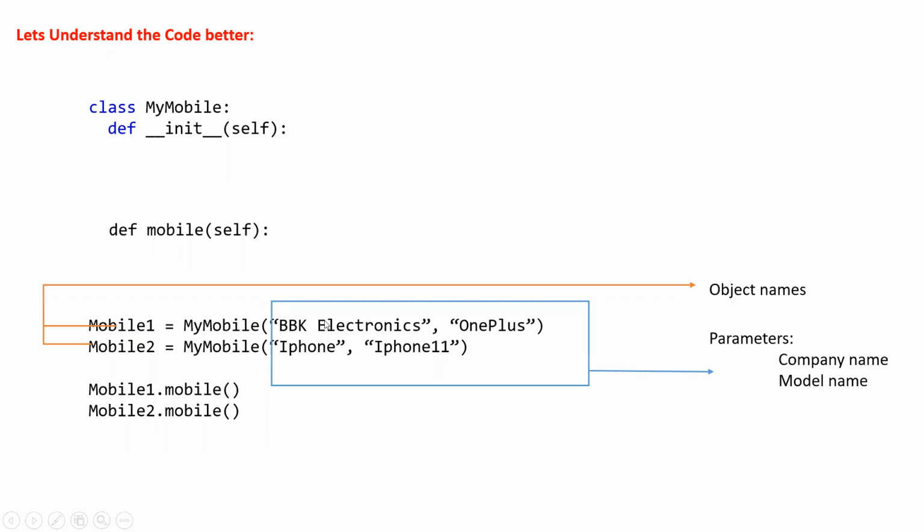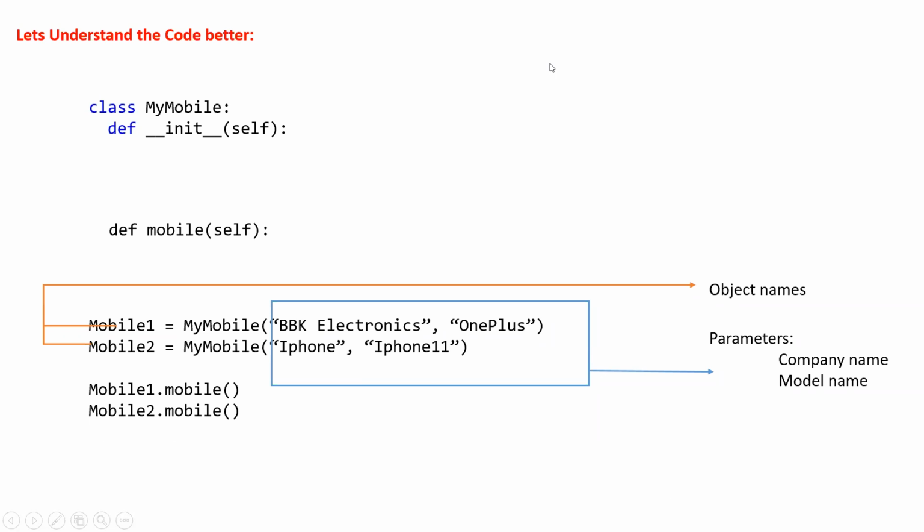Now these are the parameters, that is the company and the model name, and we need to somehow push them into my class Mobile, because class is a blueprint. The blueprint will contain not the company name or the model name, but a parameter called company and a parameter called model, which we can feed later while defining the object.